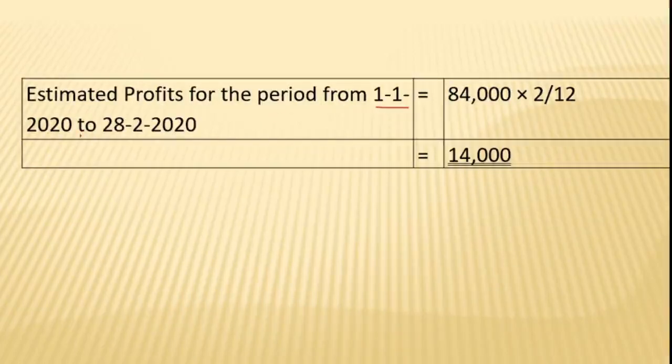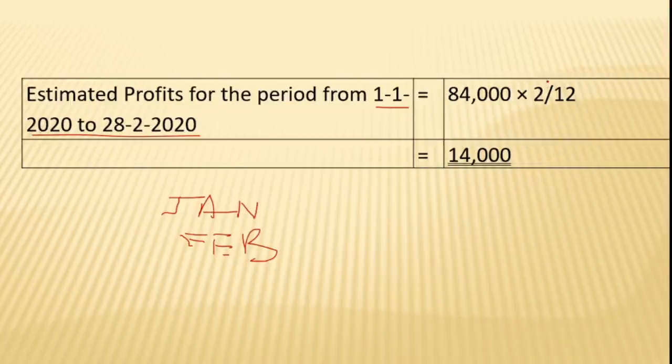From the beginning of January, he remained up to 28 February. So how many months? One January and another February. Entire 2 months they were alive, only 2 months.